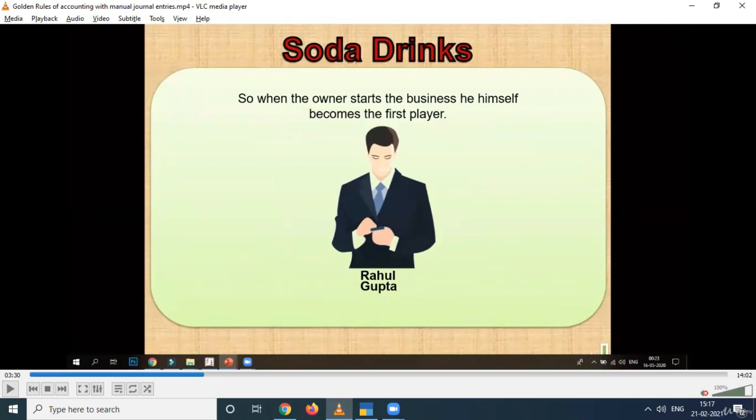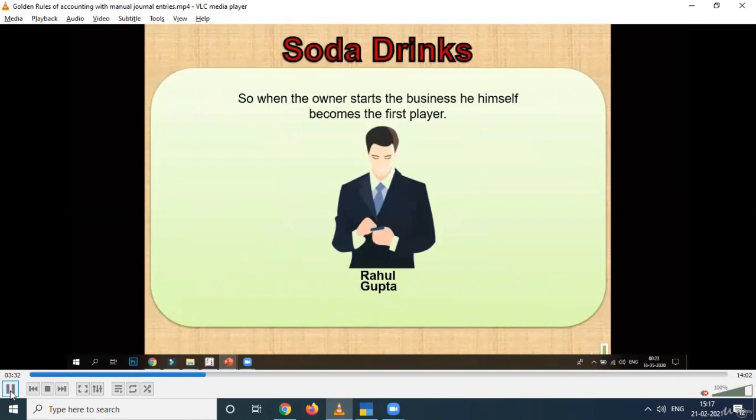That investment of money is known as capital. Am I correct? It is known as capital, as I explained in my theoretical lectures, what belongs to capital, what belongs to drawings and other investments. So when the owner starts the business, he himself becomes the first player.